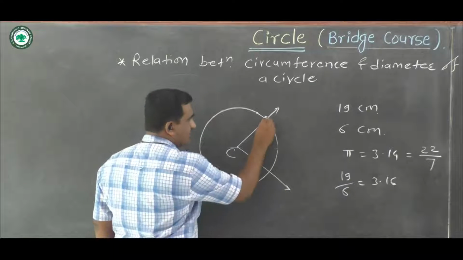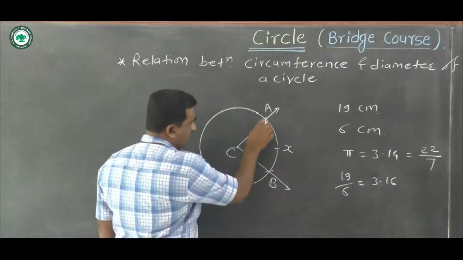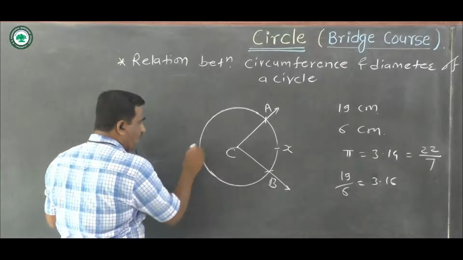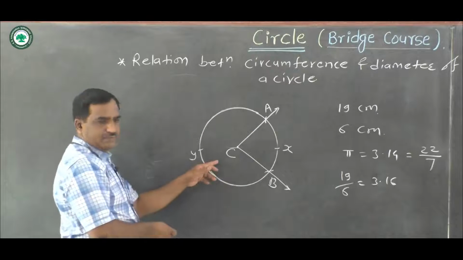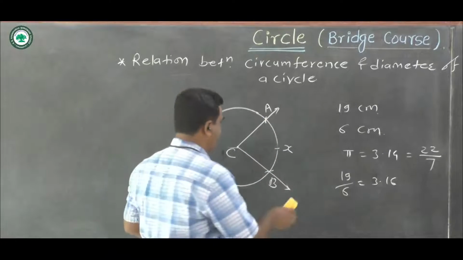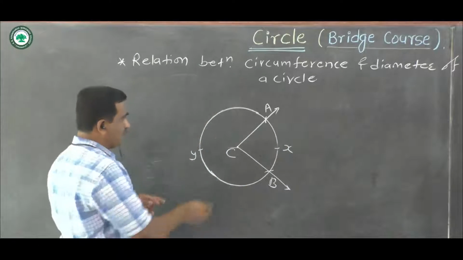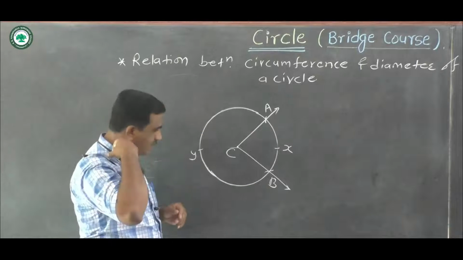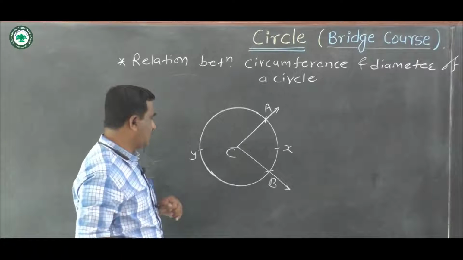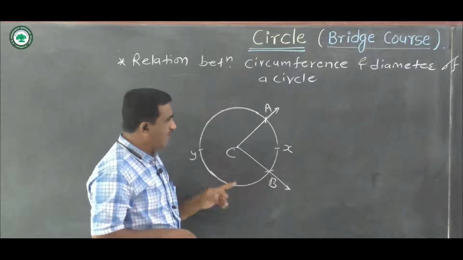This is center C, point A, point B, and this AXB is called an arc of a circle, and also AYB is an arc of a circle. This arc AXB is a minor arc of a circle, and AYB is called the major arc of a circle.